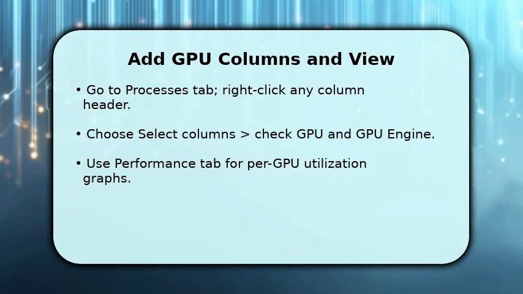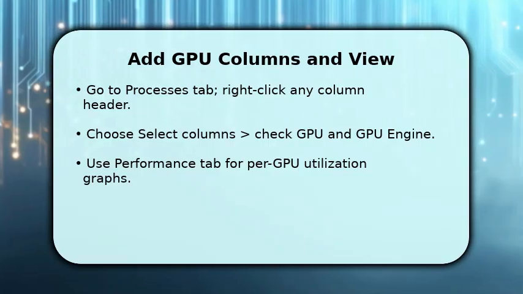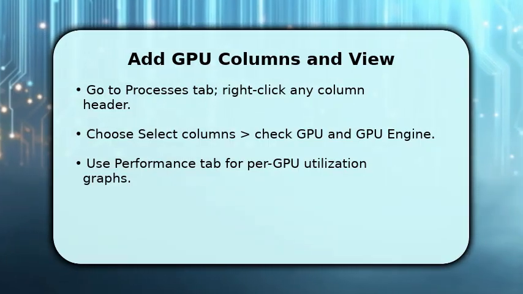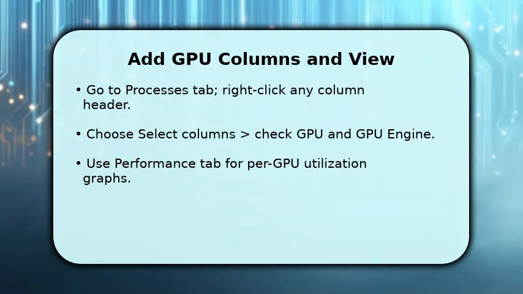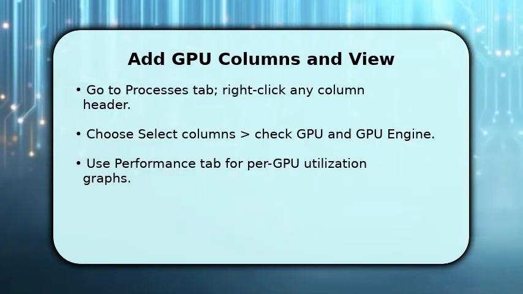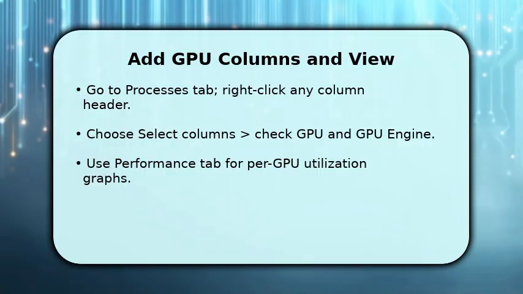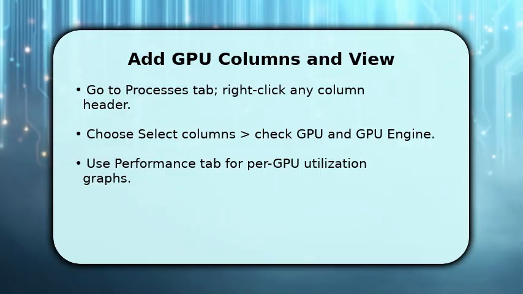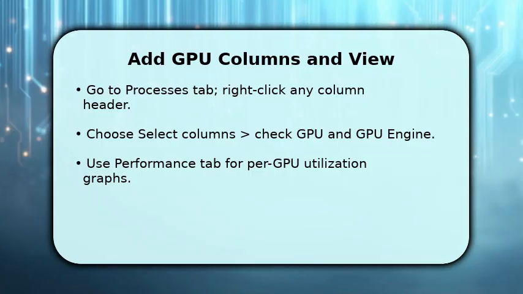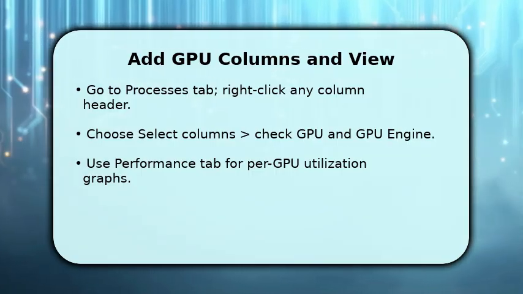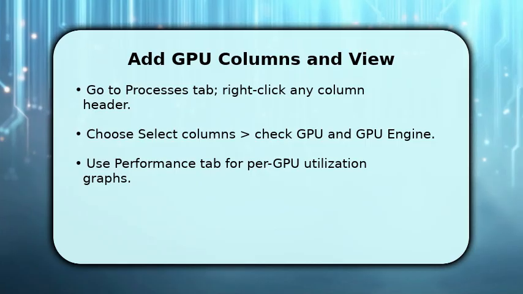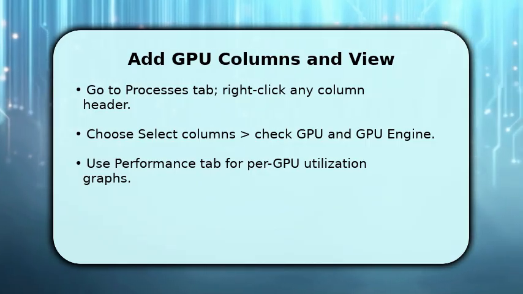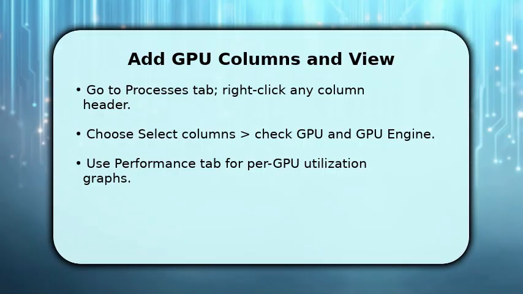You'll add GPU visibility in the Processes tab by right-clicking any column header and selecting Select Columns. Make sure both GPU and GPU engine are checked so you see percent usage and which physical GPU or engine a process uses. Once done, switch to the Performance tab to view detailed per GPU graphs, usage, memory, encoder/decoder stats.